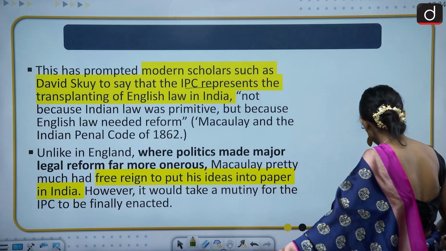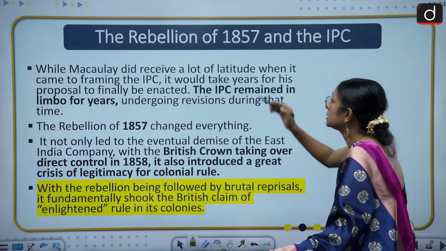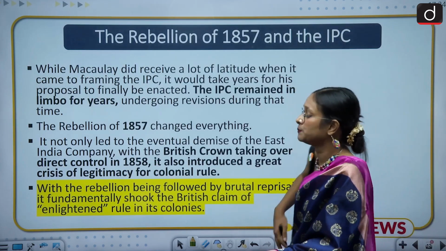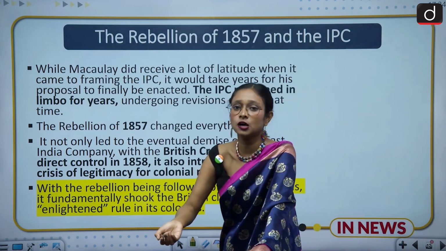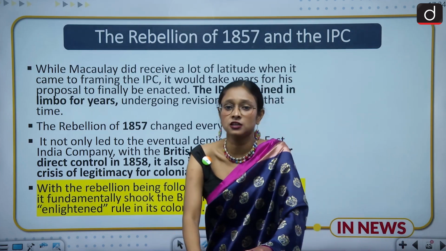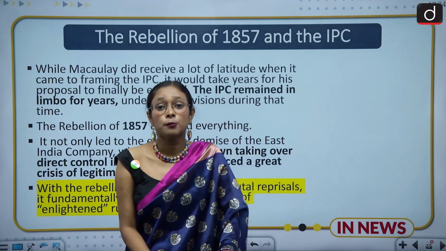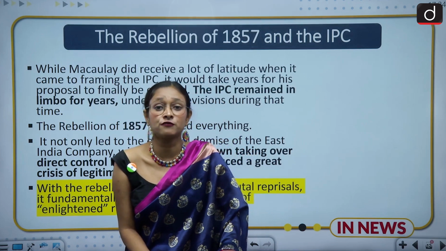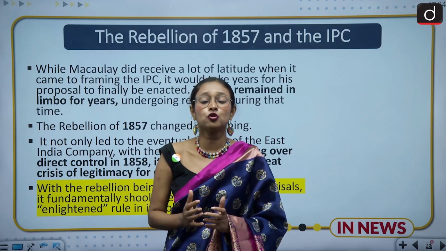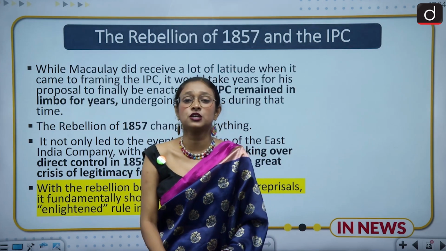Moving to the next slide. The next slide says the rebellion of 1857 and the IPC. So Macaulay gave its first version in 1837, but it was not enacted. It was enacted in 1862. But why was it enacted in 1862, after 30 years? Because there was no proper need felt for the codification of the laws.